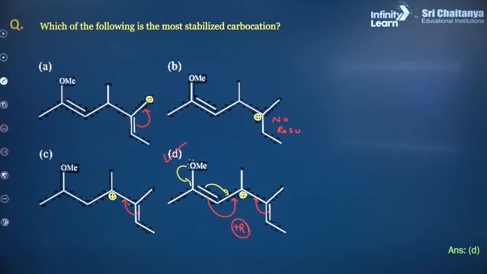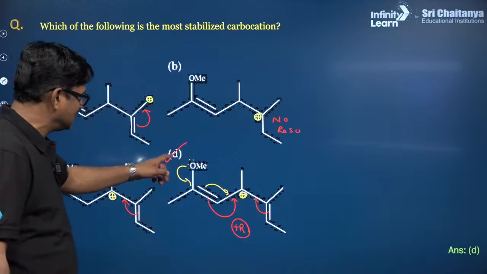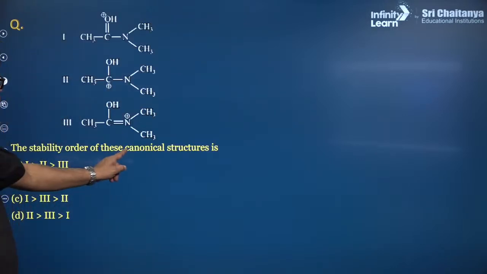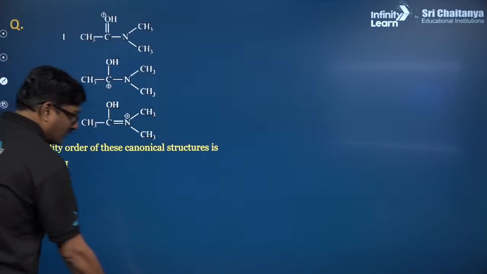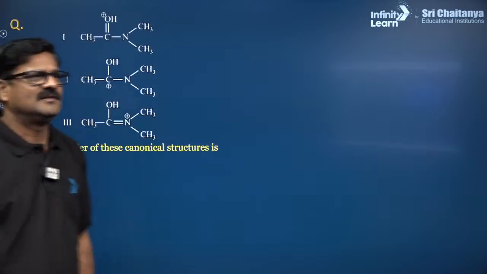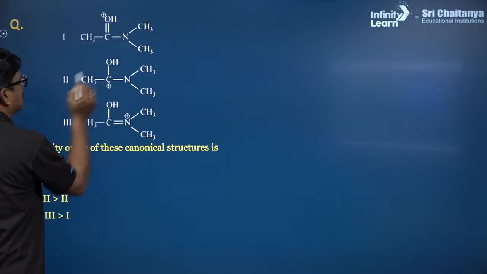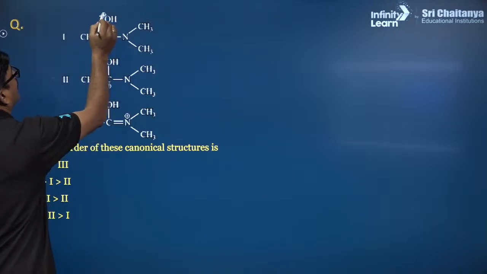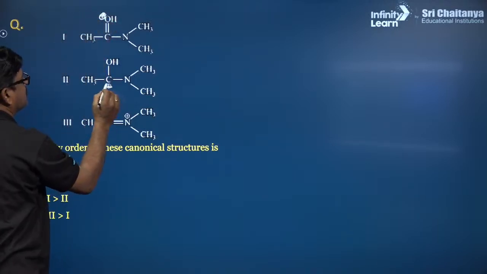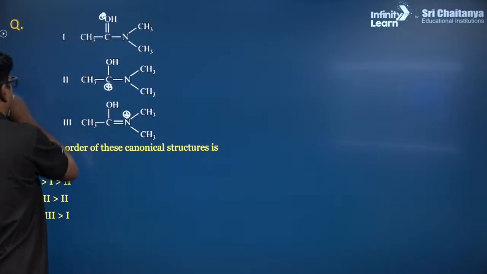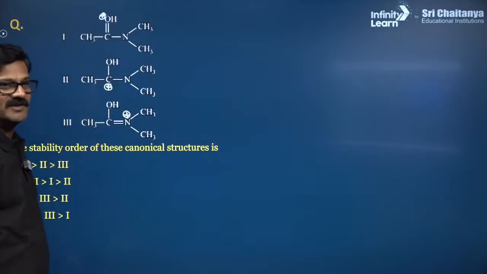Now let's talk. The answer is going to be D. It is D. And let us go ahead. The stability order of these canonical structures. Do you see them? So it is a positive charge over here. It is a positive charge. And it is a positive charge. And it is a positive charge. Now you find out the order of stability.